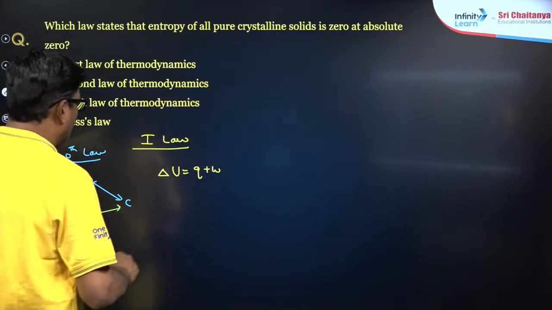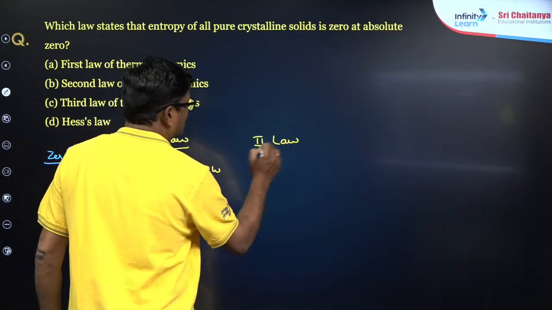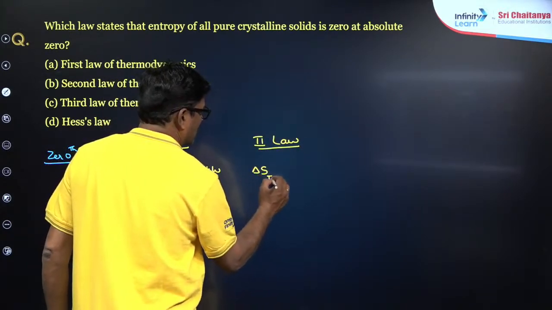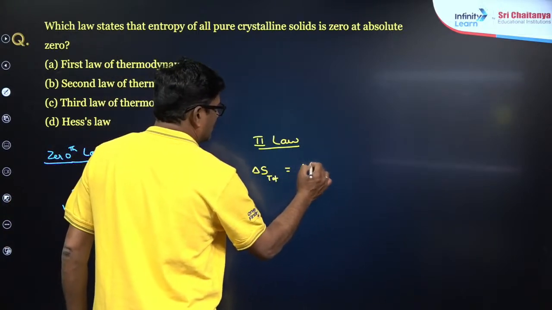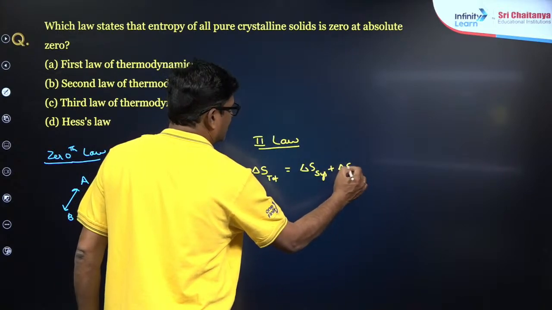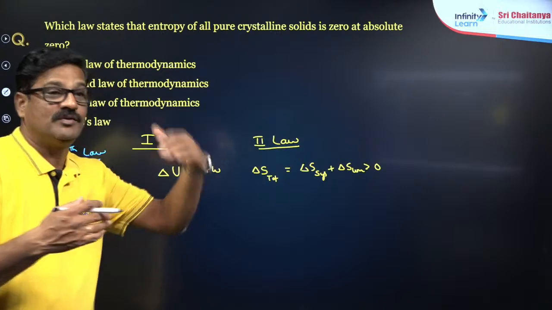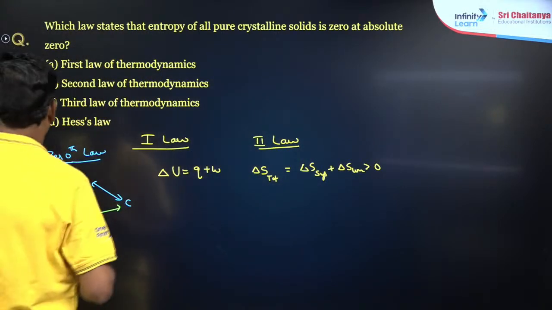And the second law says delta S total is equal to delta S system plus delta S surroundings, which is greater than 0. Entropy of the universe increases. That is about the second law.